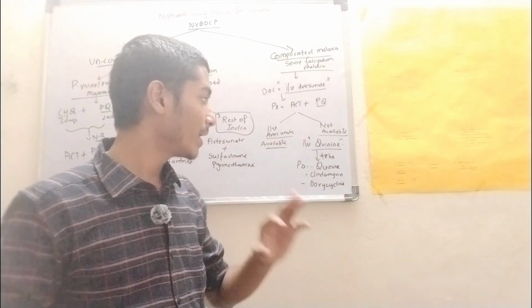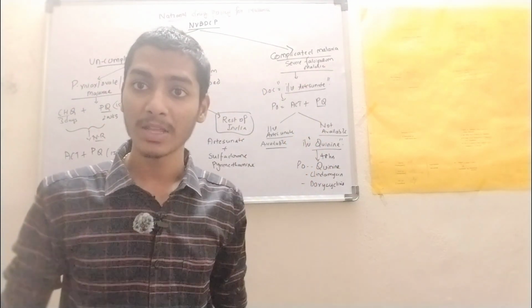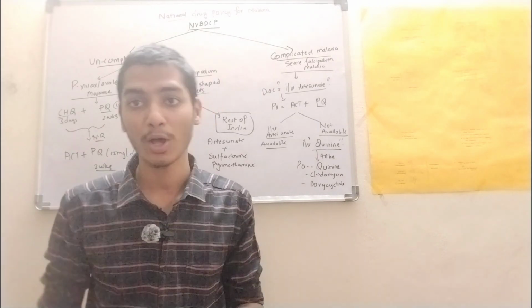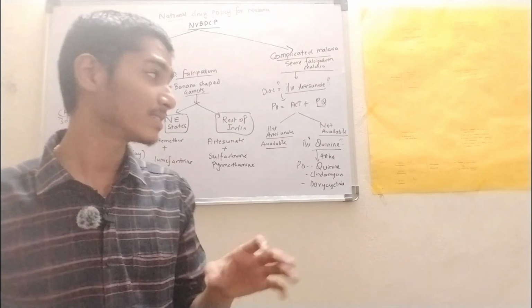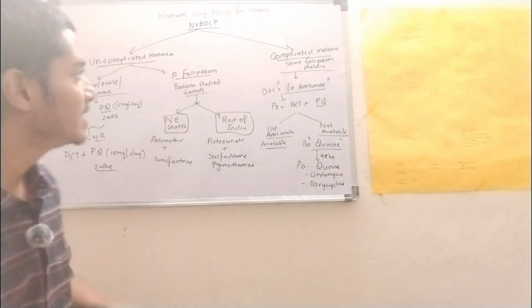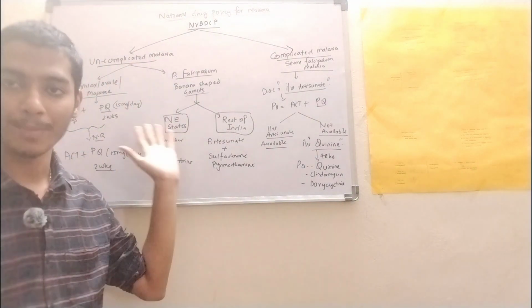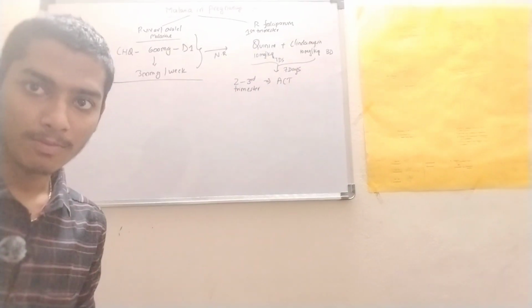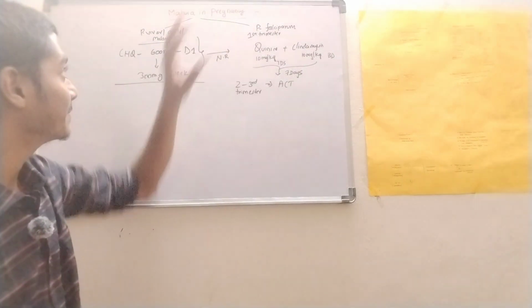Generally, we avoid quinine with respect to artesunate or artemisinin combination therapy, because quinine has more side effects as compared to ACT, right? So this is all about how to treat malaria, if it is uncomplicated or if it is complicated. What is the treatment of malaria in pregnancy?